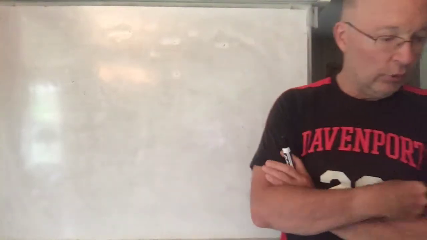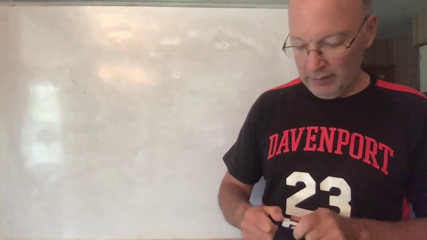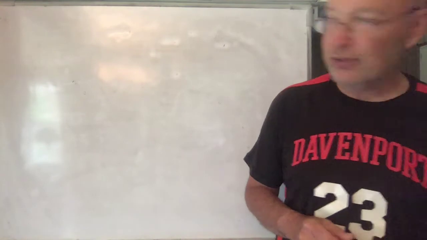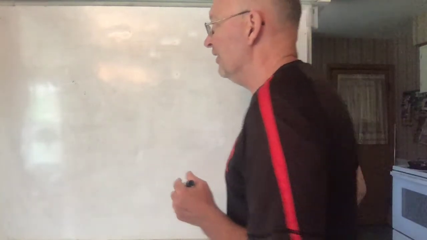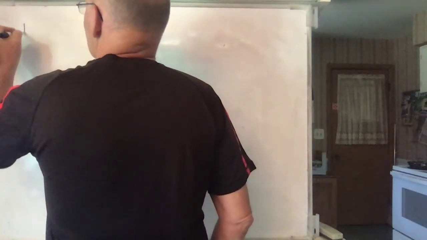Welcome to 6.4. This is looking at irrational numbers. We already have looked at the square root of 2. We proved that that was irrational. We're not going to prove that these other ones are, but they are indeed. Some of them are kind of famous. Let's just look at a few of them that you might know about.